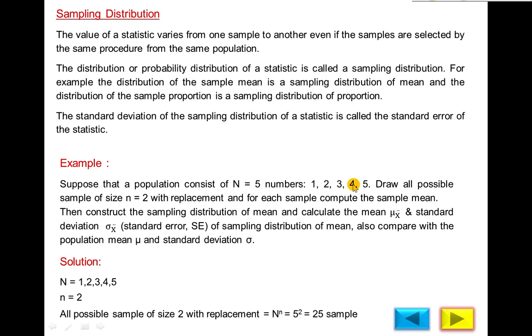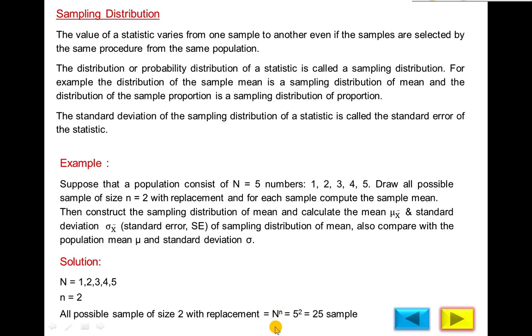So first we will draw possible samples with population size 5, sample size 2 with replacement. Capital N is 5, small n is 2. For all possible samples of size 2 with replacement, we use this formula, N power n: 5 power 2 is equal to 25 samples can be made. You know that if you throw a coin one time, 2 power 1 will be 2.